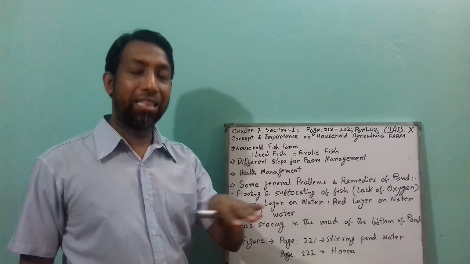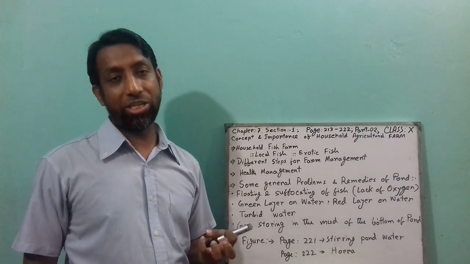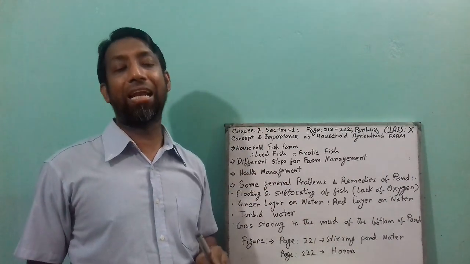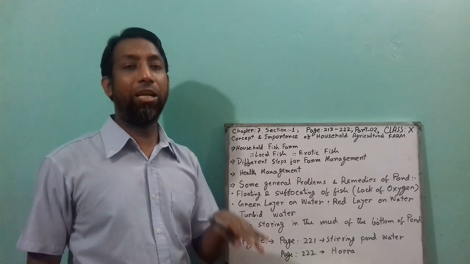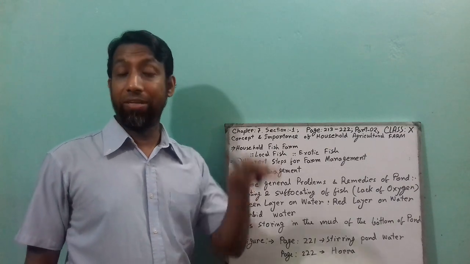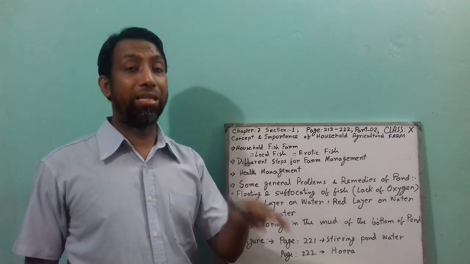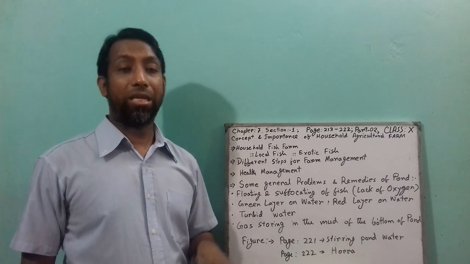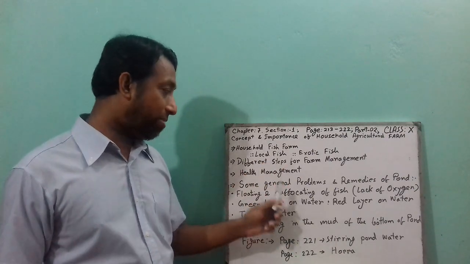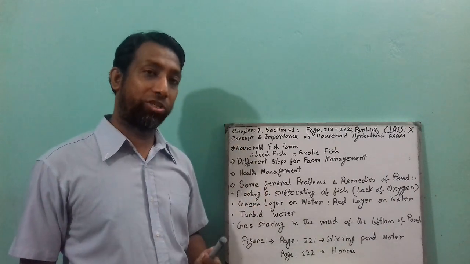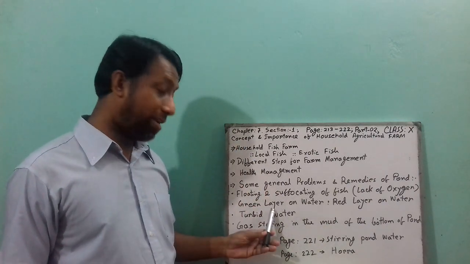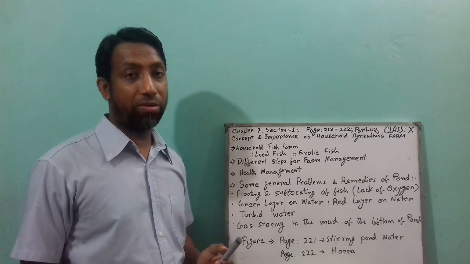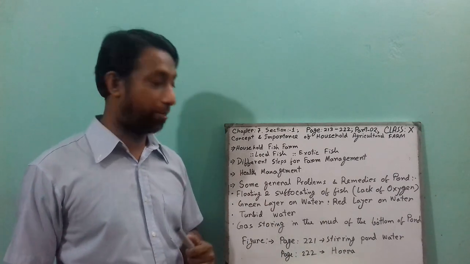Then underneath the water, fish cannot get oxygen properly, and sunlight cannot reach the middle or bottom layer of the pond. If sunlight does not enter the pond, natural feed is not produced underneath the pond. Even the fish cannot get proper oxygen. At that time, due to the green layer of the pond, fish come to the upper side of the pond, floating and suffocating.